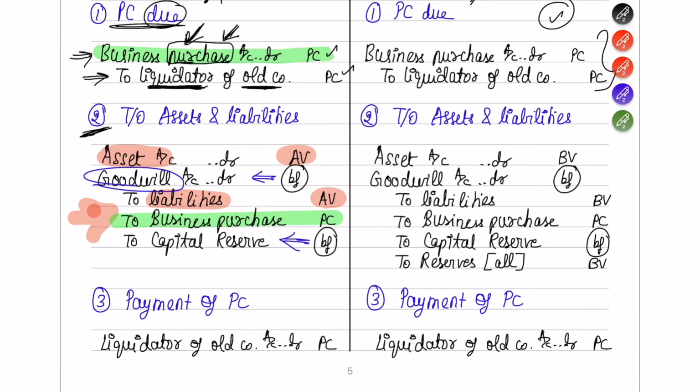If the balancing figure is coming on the credit side, a capital reserve is created, which means what you have acquired is more than what you have paid. So you need not remember this. Just see wherever the balancing figure is coming. If it's coming on the debit side, goodwill. If it's coming on the credit side, it's a capital reserve. I hope this is done.